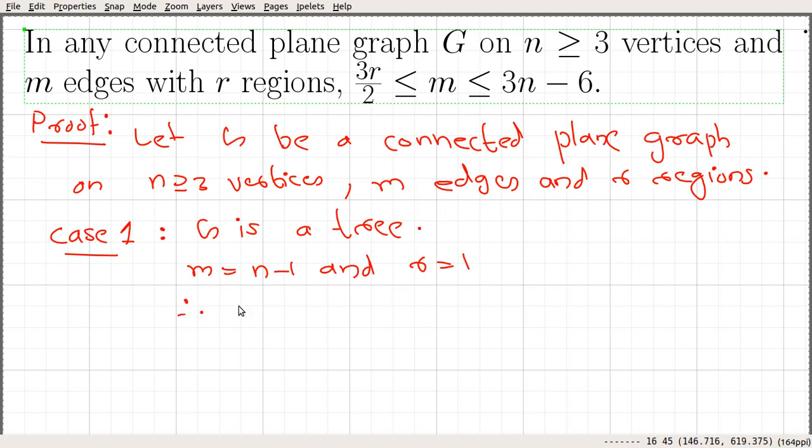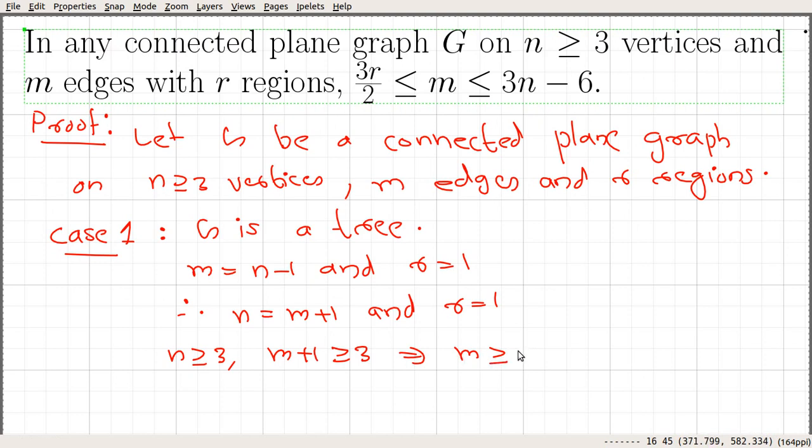And therefore we can say that n is equal to m plus 1 and the number of regions is equal to 1. Since we know that n is greater than or equal to 3, that says m plus 1 is also greater than or equal to 3. And that implies, by simple algebra, the number of edges is greater than or equal to 2.